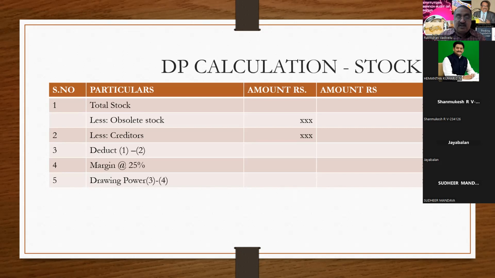From that paid stock, point number 3, deduct the owner's contribution. That is called margin, 25%. This 25% or 30% will be clearly mentioned in the sanction letter. The remaining amount is called the drawing power, that is, the banker's contribution. So from paid stock, deduct margin, then you arrive at the drawing power as per the stock.